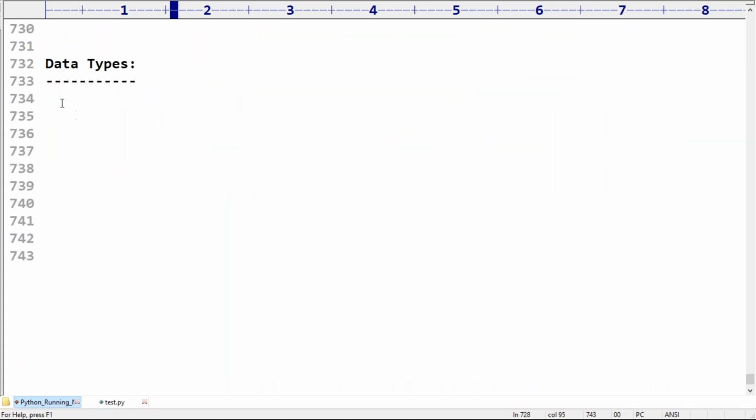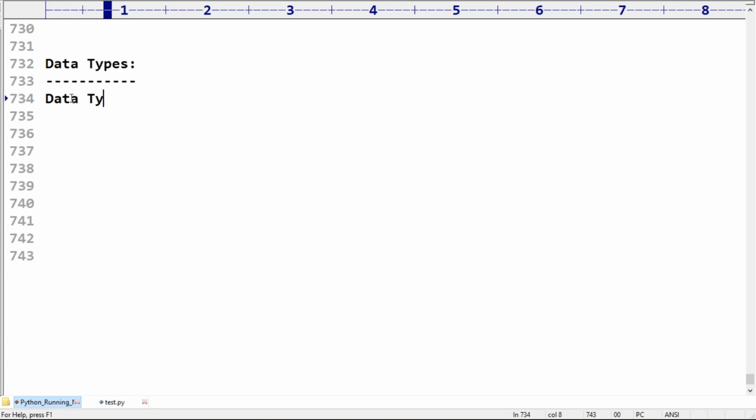Now the next topic: data types. The most valuable concept. Here we require to spend much time. Remember very carefully about this one. Do you know data type? The name itself indicates it is going to represent the type of data present inside a variable.